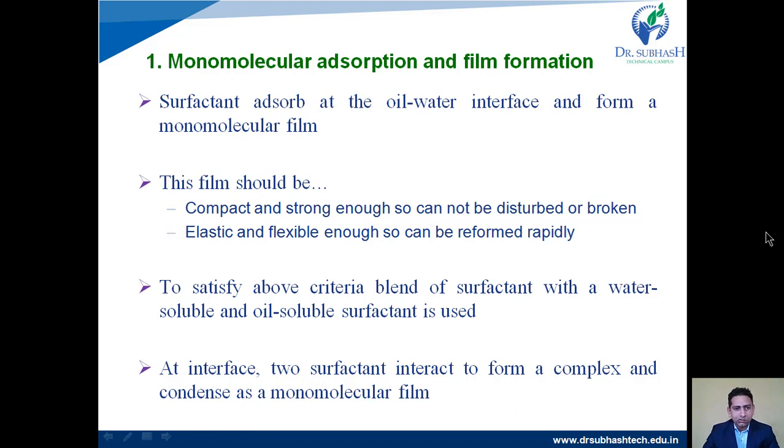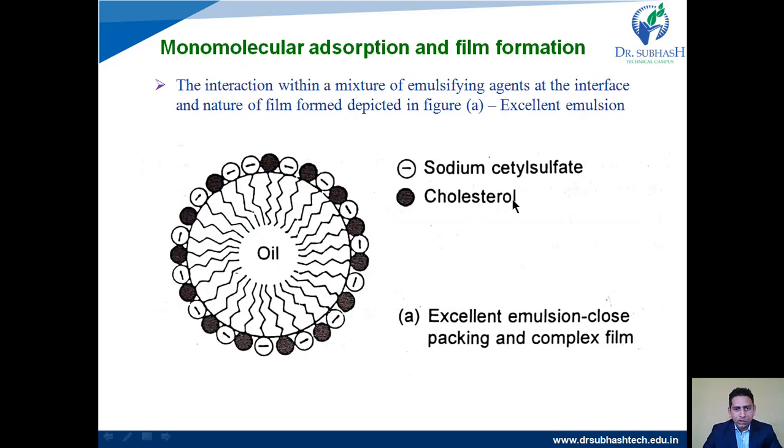To satisfy these two criteria, a blend of a water soluble and an oil soluble surfactant is used. At the interface, these two surfactants interact to form a complex and condense as a monomolecular film. We will see in the picture, one example of sodium cetyl sulfate and cholesterol. If we take these two surfactants, they will prepare a film.